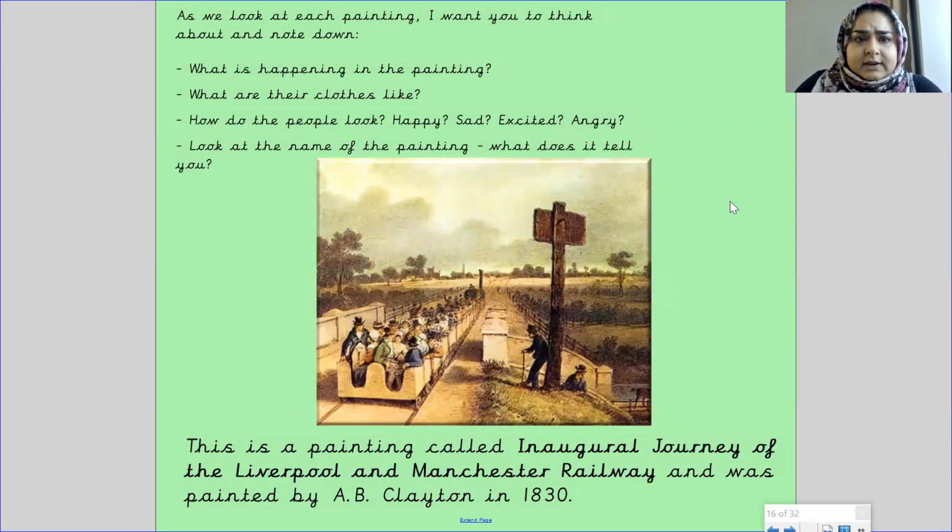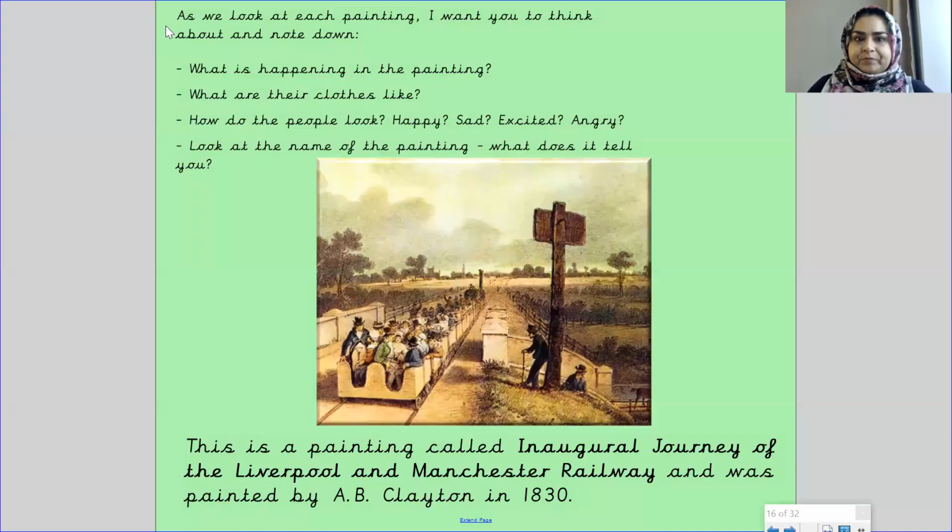Okay, now let's go on to the next picture. So the next picture is a painting, sorry, not picture. So this is a painting called Inaugural Journey of the Liverpool and Manchester Railway. And this was painted by A.B. Clayton in 1830. Okay, have a good look at the picture, and I want you to note down anything that you notice in these pictures that goes with these questions.